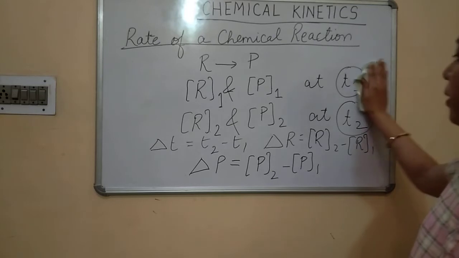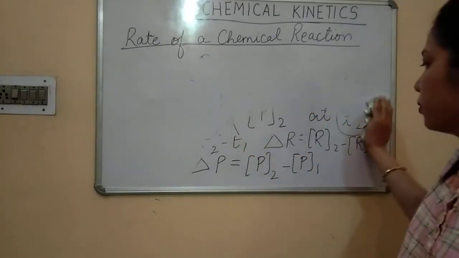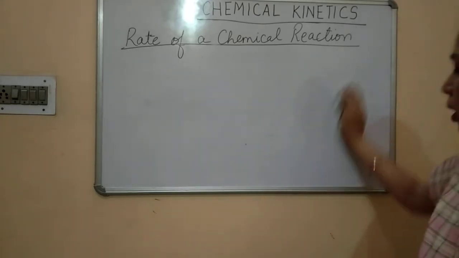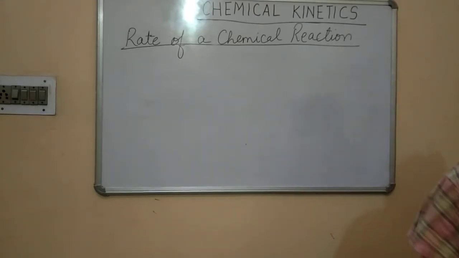And children, when you give the rate, how can you write it?